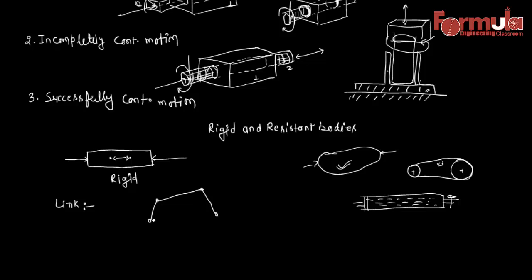This is the 4-bar mechanism, and I'm fixing this one. So this mechanism is formed by a number of resistant bodies. I'm saying resistant, not rigid bodies, because these bodies are not distorting or changing in shape, or deforming under the action of the forces under the surface. Okay, so there are a number of bodies. Here the first one we consider is the frame, second there is one link here, third is this one, fourth resistant body is this one.